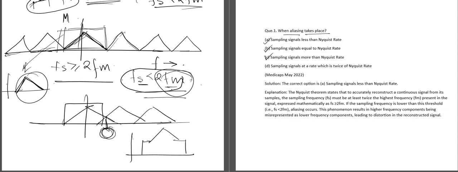So in this question, aliasing occurs when the sampling signal is less than the Nyquist rate, which is our option number A.